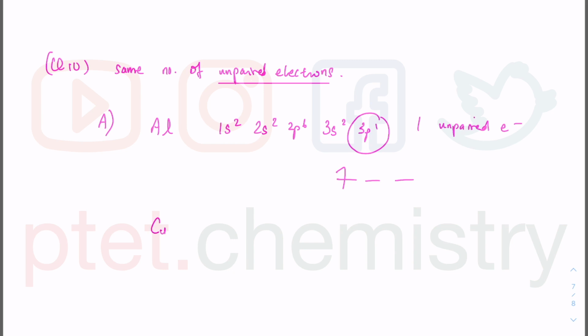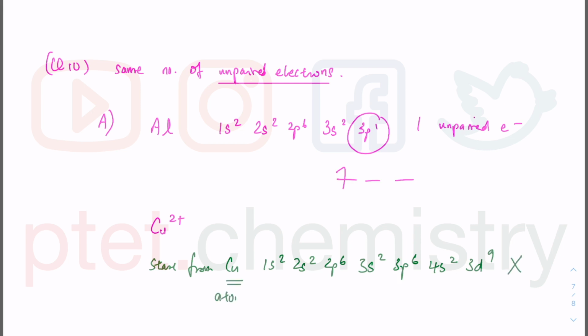And you have copper, but this is copper 2+. This is a transition metal ion, so we start from the copper atom. I'll have 1s2, 2s2, 2p6, 3s2, 3p6, and then 4s2 and 3d9. That is wrong, because the copper atom, as well as chromium, has half shell stability, where it's better to pair them up in the d orbital than in the s orbital because they repel a lot more.